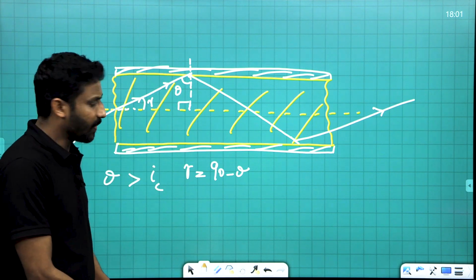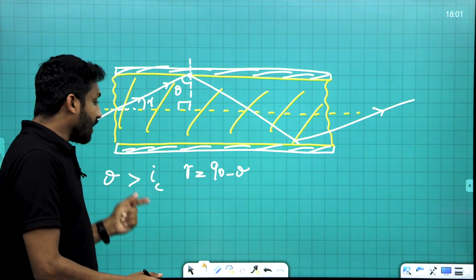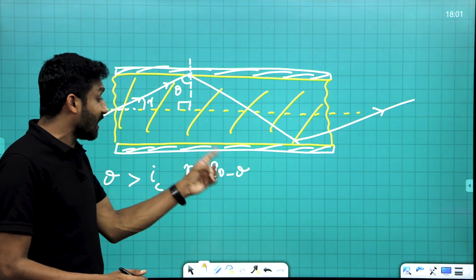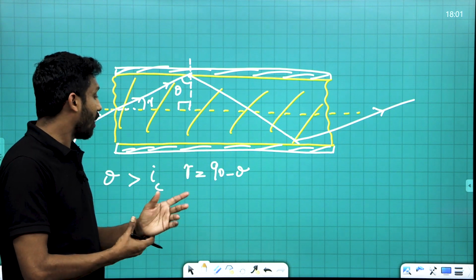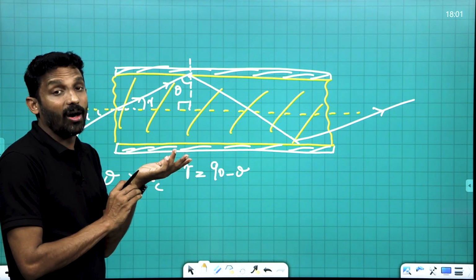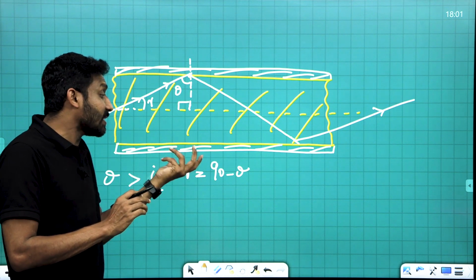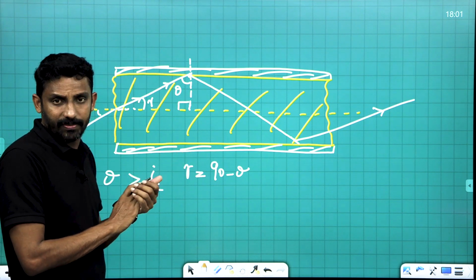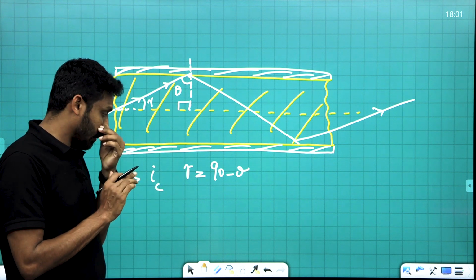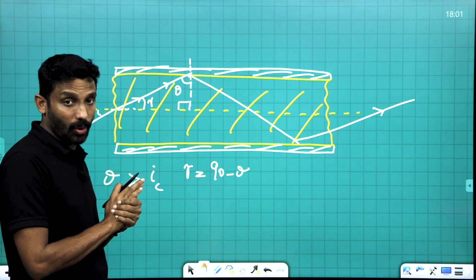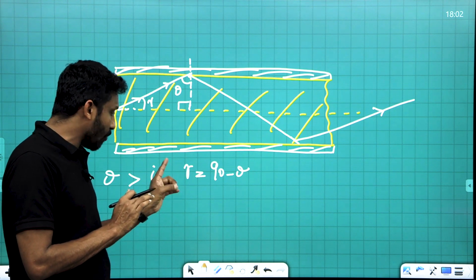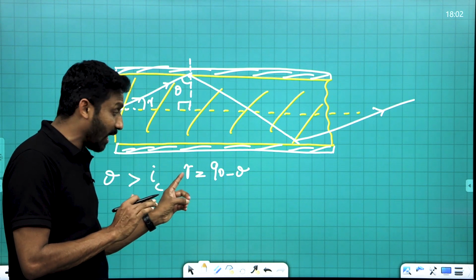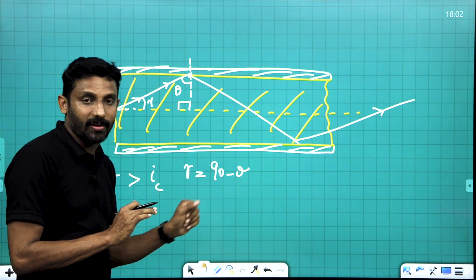Good. Now, total internal reflection takes place when theta is increasing. Theta increasing means R is decreasing. I think you understood. So what is the maximum value of R possible, such that the minimum value of theta applies?